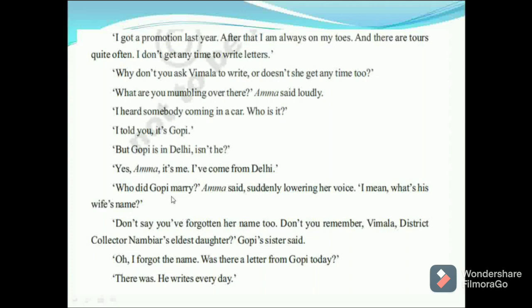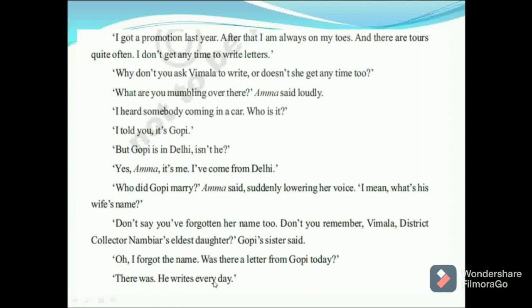Here, Amma inquired about Gopi's wife and her name. "Don't say you have forgotten her name too. Don't you remember Vimla?" And Kamala, District Collector Nambiar's eldest daughter and Gopi's sister, said it. Kamala had given the details of Gopi's wife: Gopi's wife is Vimala, and she was the daughter of the District Collector Nambiar.